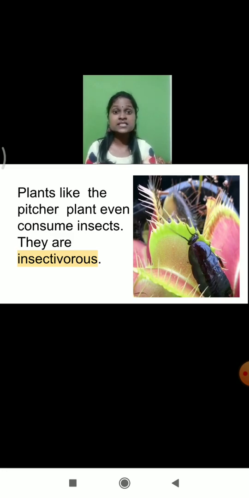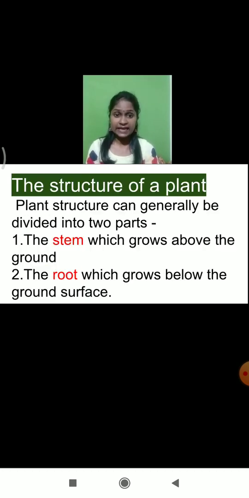So the plants that consume insects as food are called insectivorous plants. Did you understand the three types of plants? Autotrophic plants, heterotrophic plants and insectivorous plants.